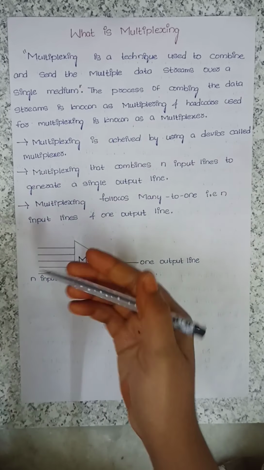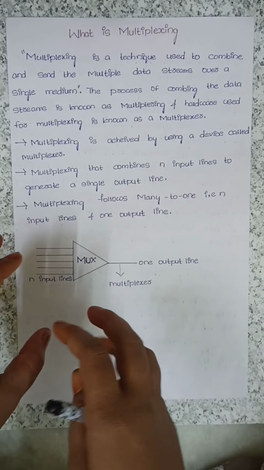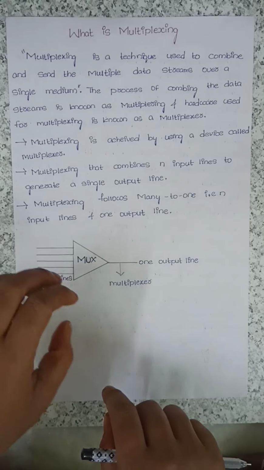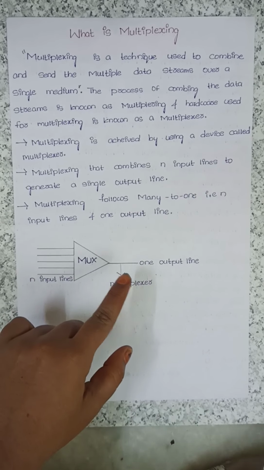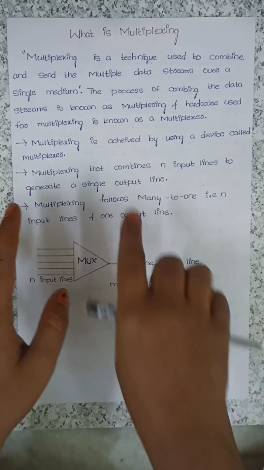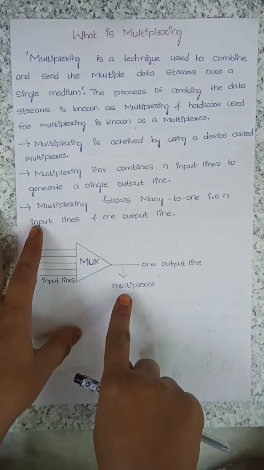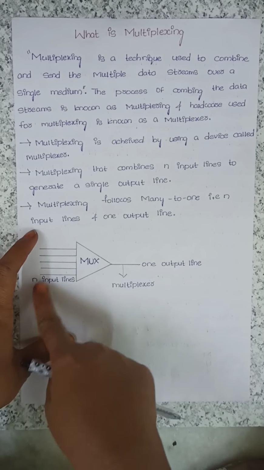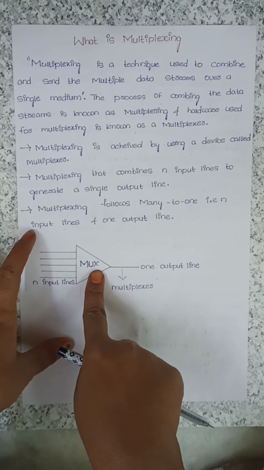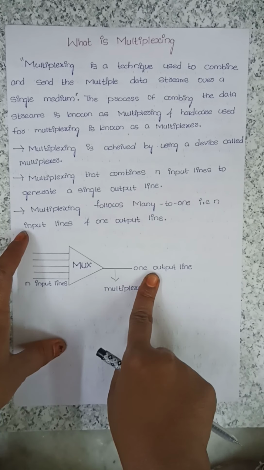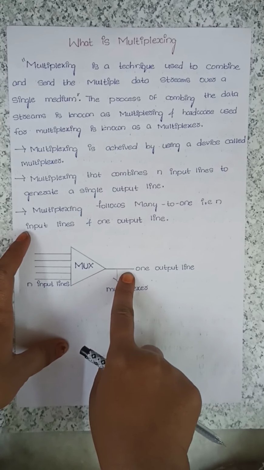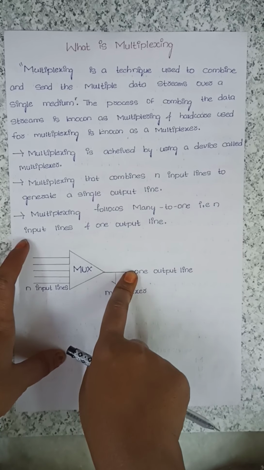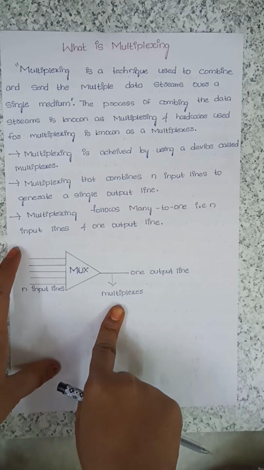This process is done by the hardware called a multiplexer. The multiplexer takes a number of input lines, combines all of them, and generates only one output line, which means it is a many to one relationship. So this is multiplexing.